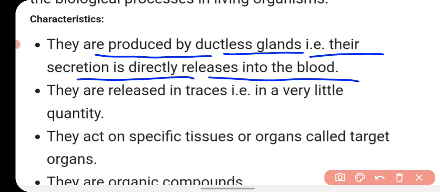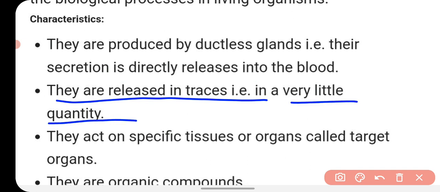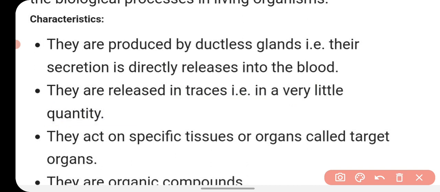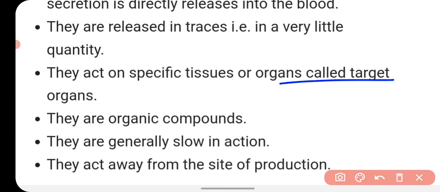Okay, so unlike the exocrine glands, the ductless glands, endocrine glands, do not have ducts, and they directly release their secretion into the blood, which is present in the capillaries nearby. They are released in traces. Hormones are released in a very small amount, in a very little quantity, but they have a large and vast effect in our body. They act on specific tissues or organs called target organs. The organs on which the hormone acts are called target organs.